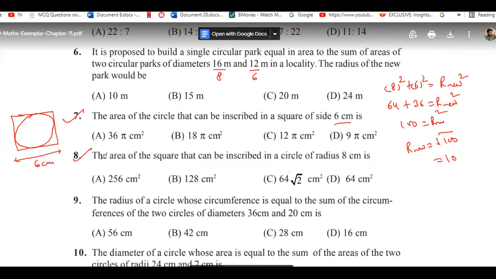Now in the other case, in question number 8, the area of the square that is inscribed. Now the square is inscribed in a circle, in this way. So you need to actually calculate the area of this square. And in the first case, in question number 7, you need to find out the area of the circle. In this one, what is given to you is that the radius of the circle is 8 centimeter. So please tell me the options for question number 7 and 8.